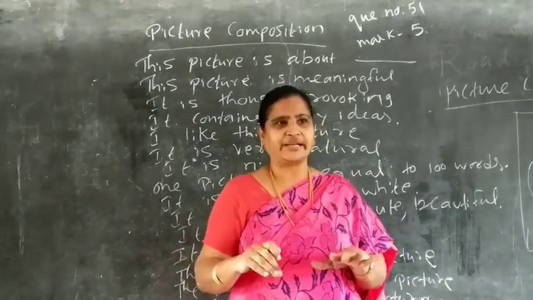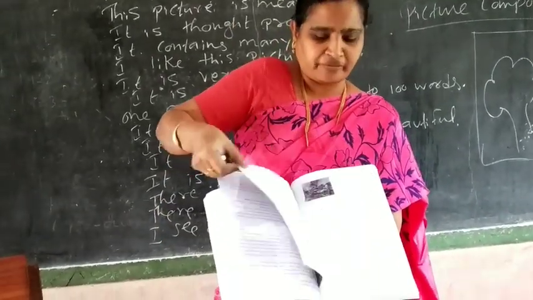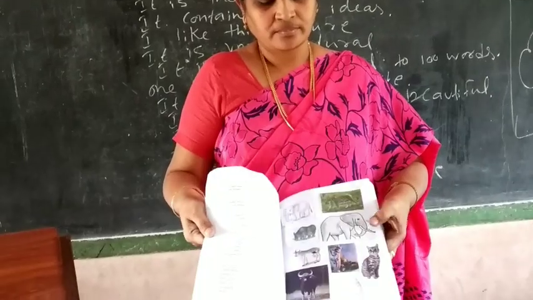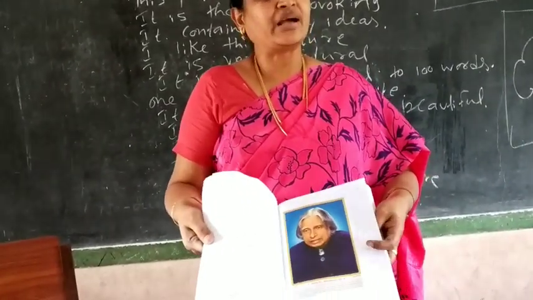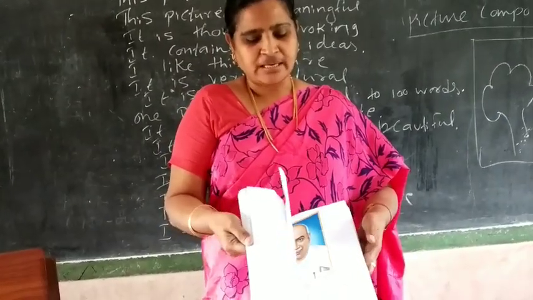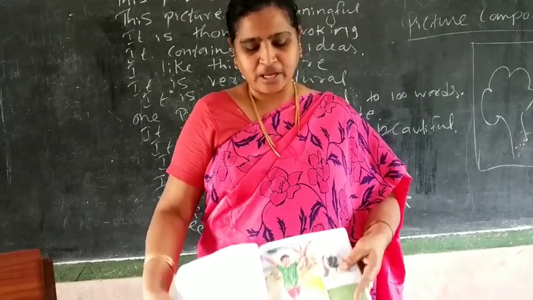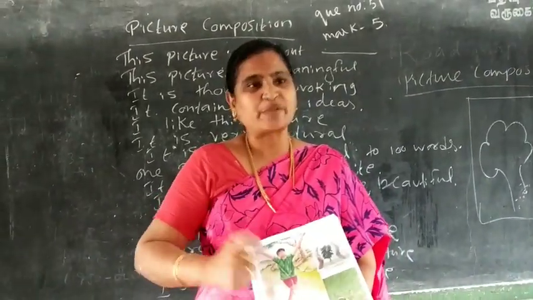Okay, so I will show you some more pictures. Animals. Fine. Birds. Elephant. Big personalities: Abdul Kalam, Kamarajar, and all other things are there. Fine. So now today for our exercise, we will take this picture.